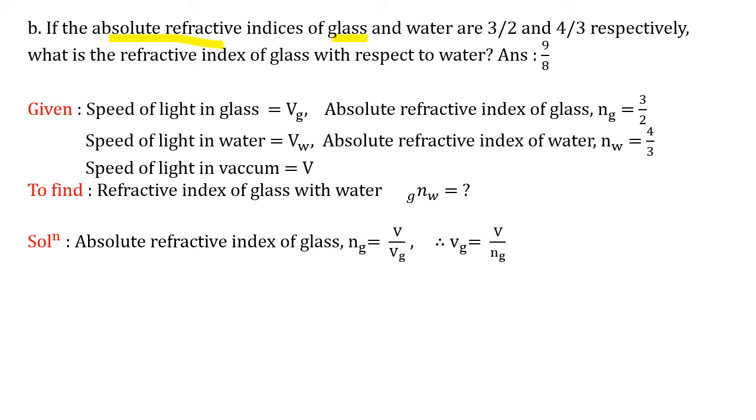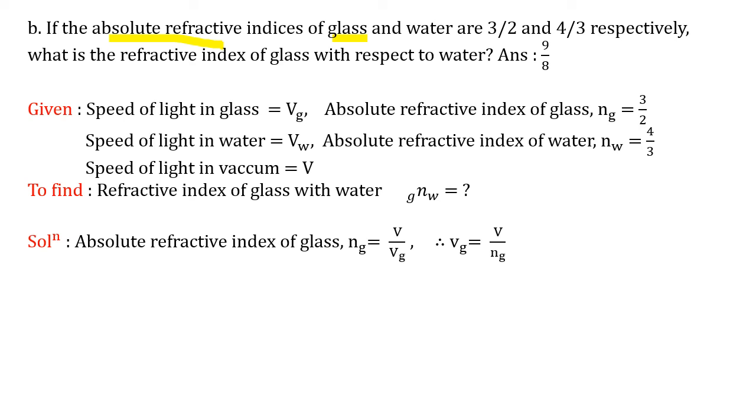Solution: absolute refractive index of glass is given as Ng, which equals V upon Vg, what we did in the first sum. Absolute refractive index means the velocity of light in a vacuum, that we say as V, and the speed of light in glass, that is Vg. Therefore V upon Vg. We want to find the value of Vg, therefore Vg is substituted here, so Vg equals V upon Ng.